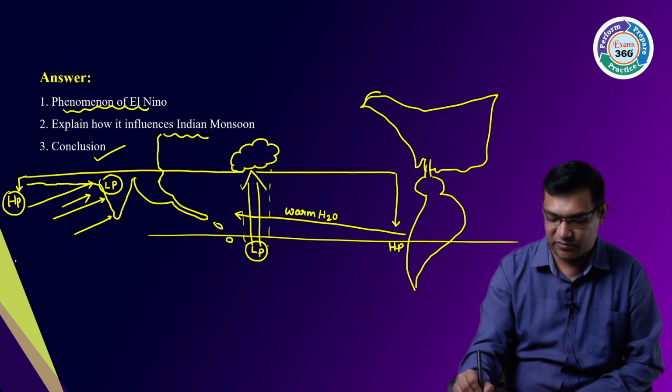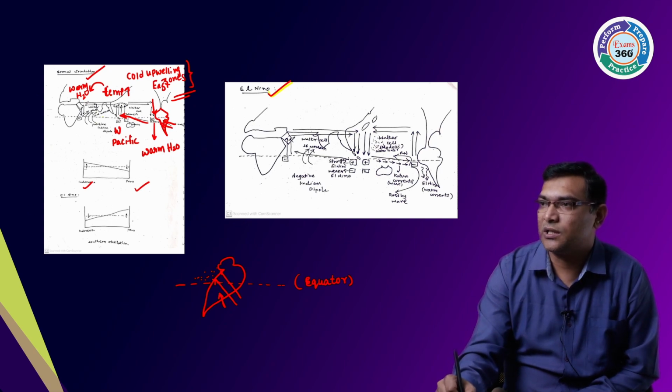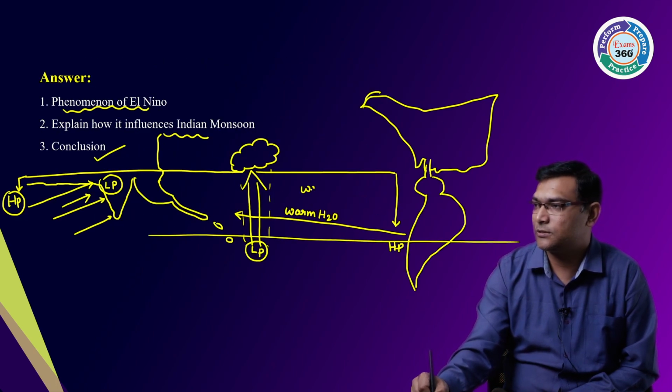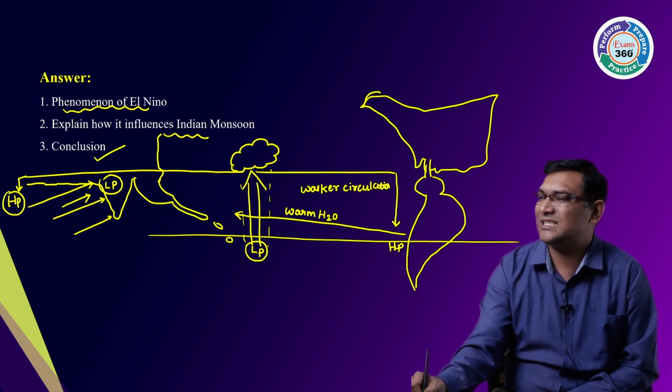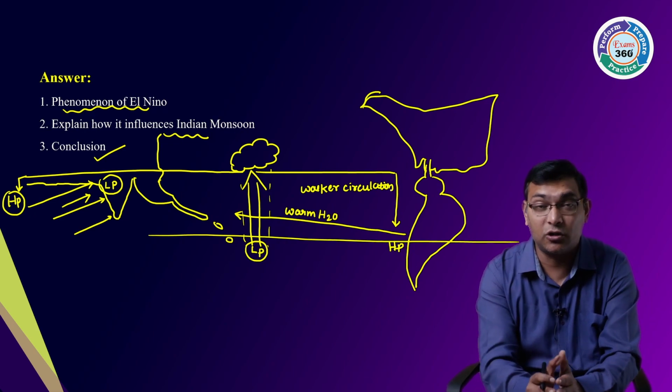Okay, during this time it will be normal. You can see here that the southwest monsoon will be normal. And this cell, generally this cell is called Walker cell, Walker circulation. This is a general phenomenon that takes place during the normal year.